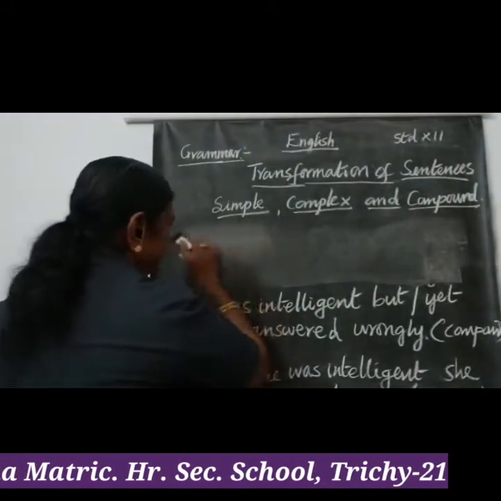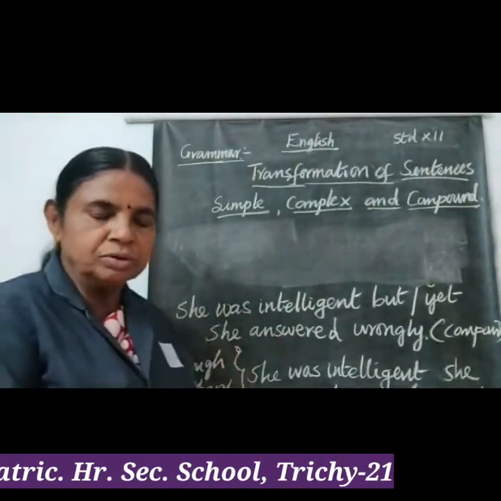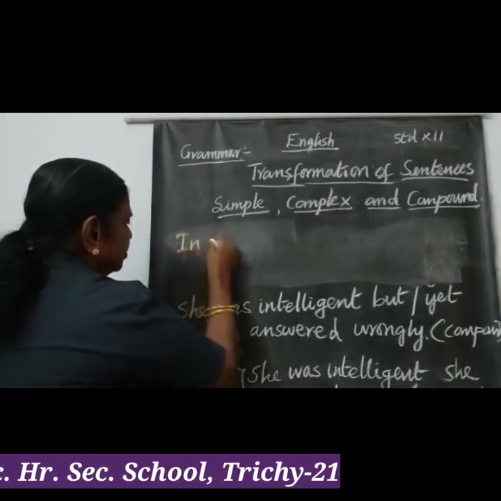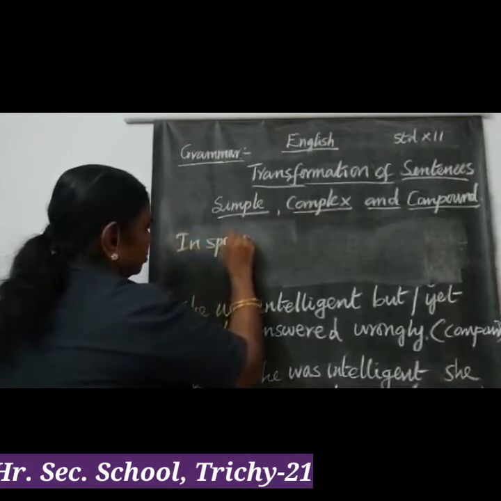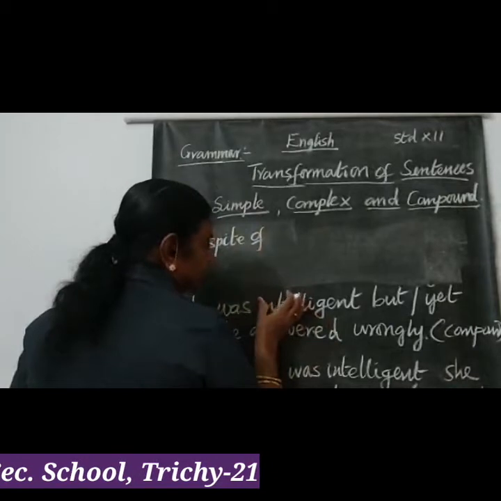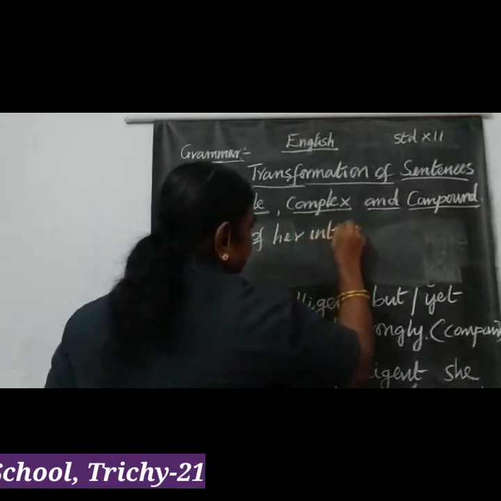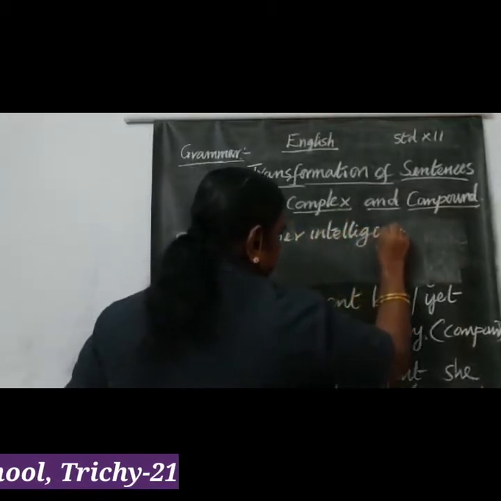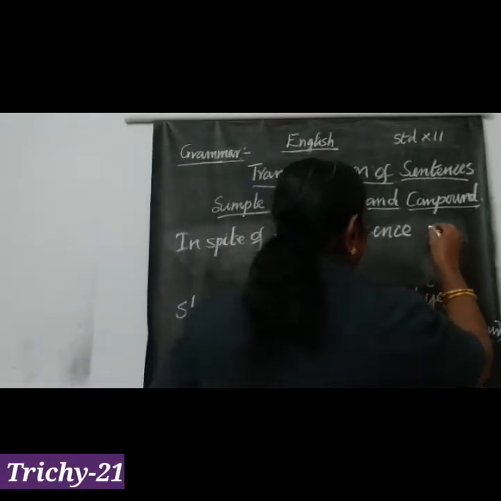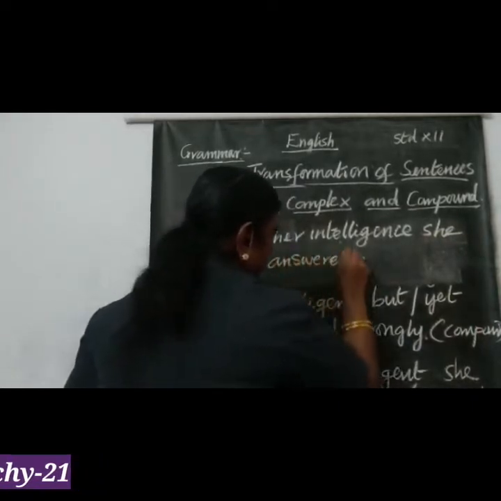Either you have to change one of the verbs into a noun or present participle. Here I use the phrase in spite of. In spite of, she was intelligent. So I change it into a noun form: in spite of her intelligence. Intelligent, intelligence. In spite of her intelligence, she answered wrongly.